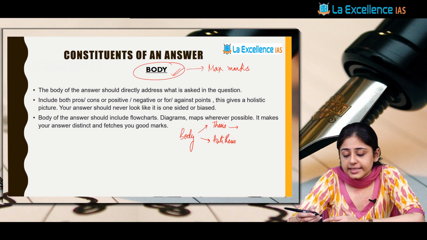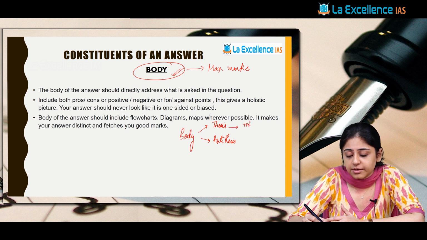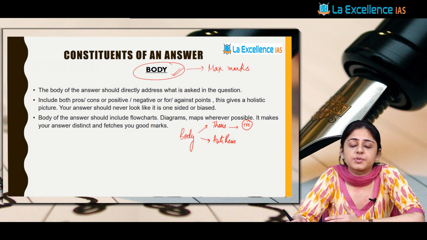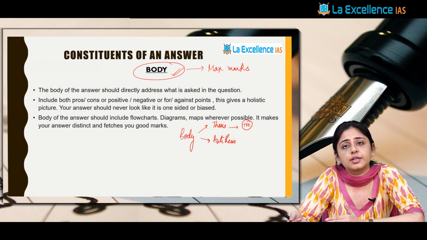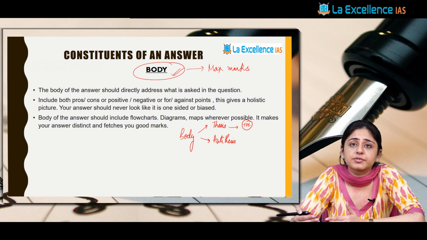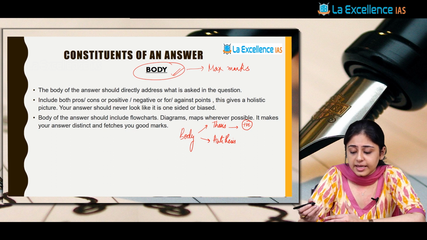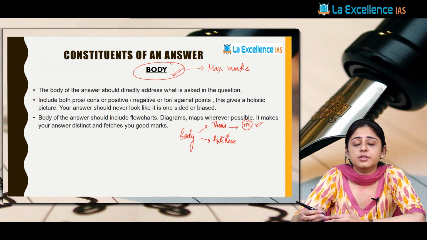So in the thesis part, you write the positive effects of Panchayati Raj: women participation, scheduled caste participation through reservations, right? People in the villages are formulating their own policies. They are being made part of the decision-making process, right? So grassroots level democracy is being there, right? So these will be the thesis part or the positive part.